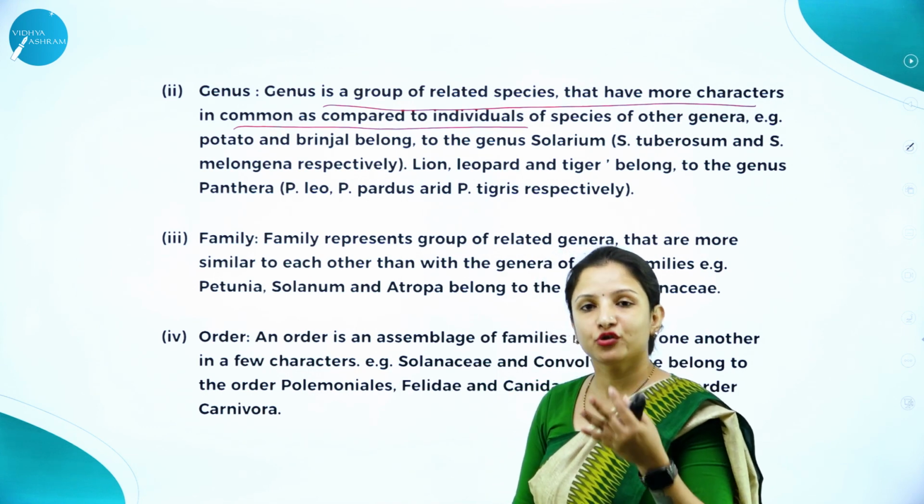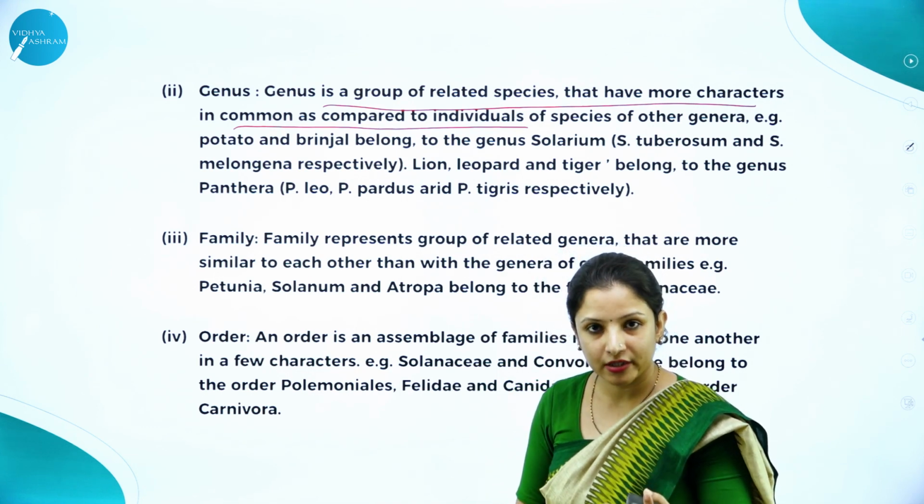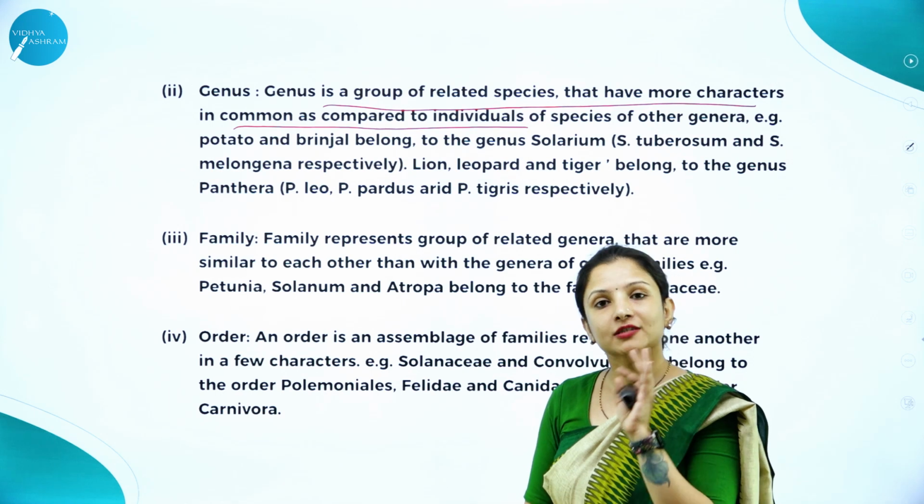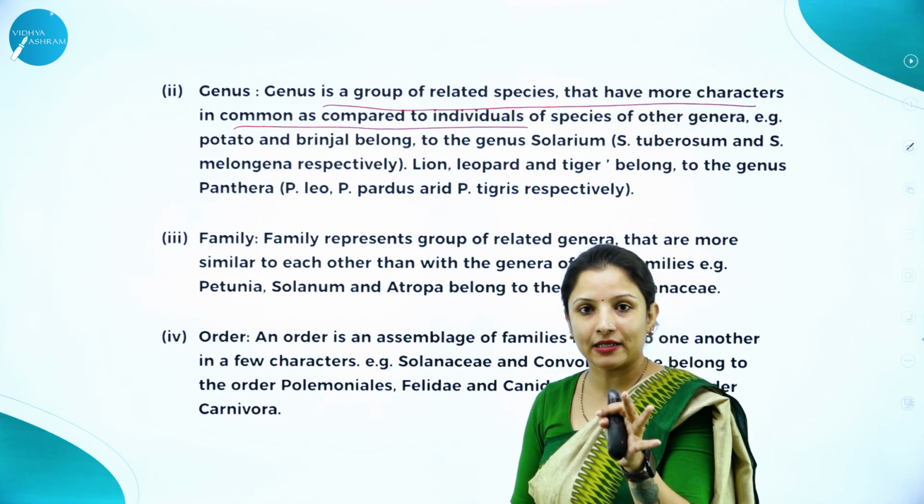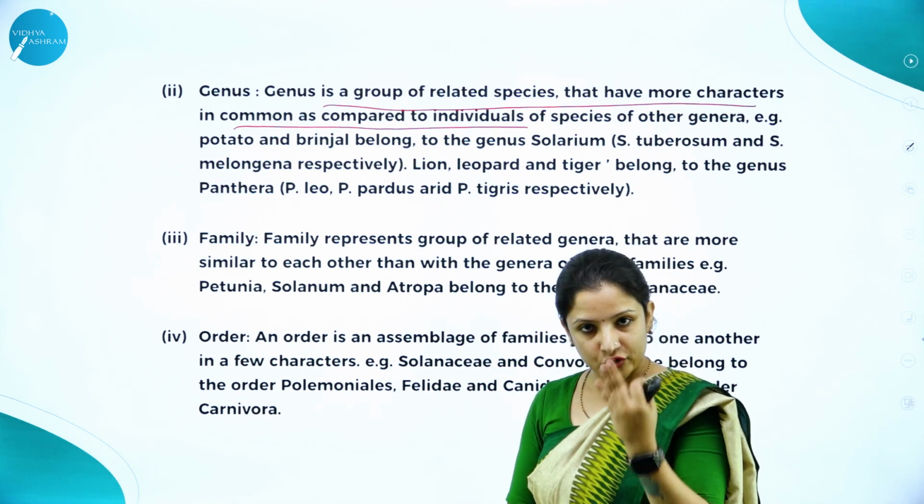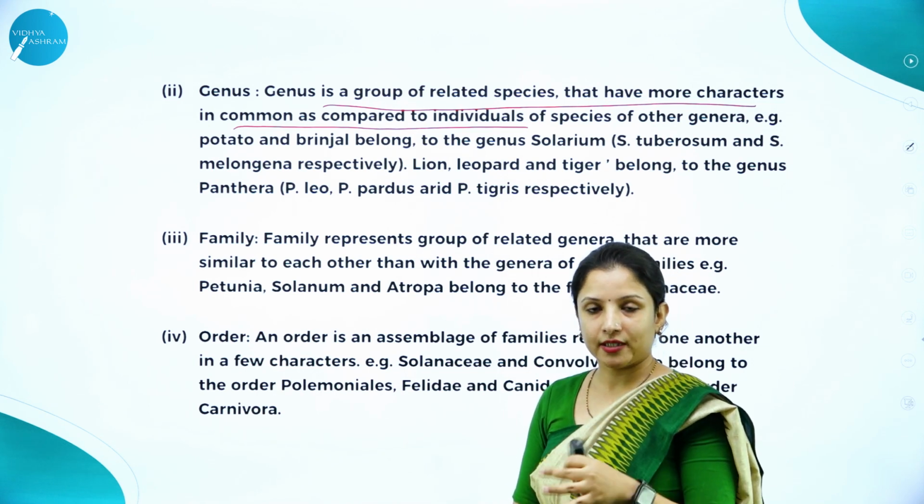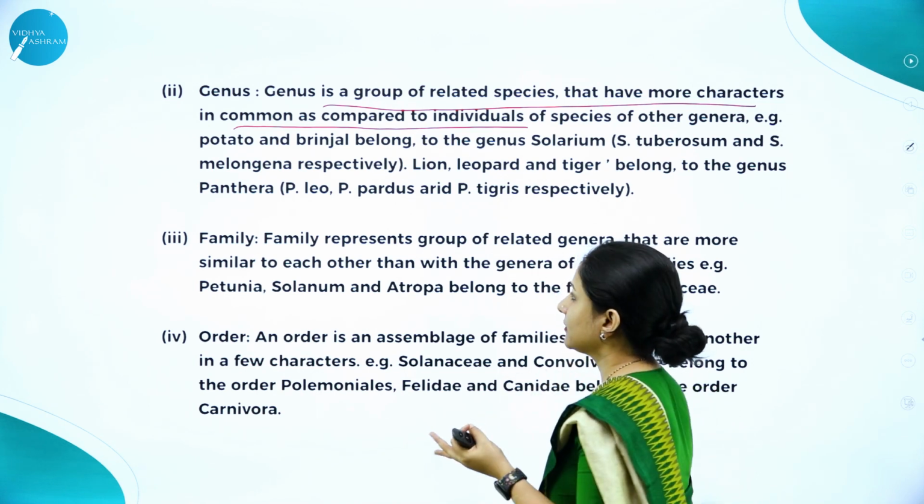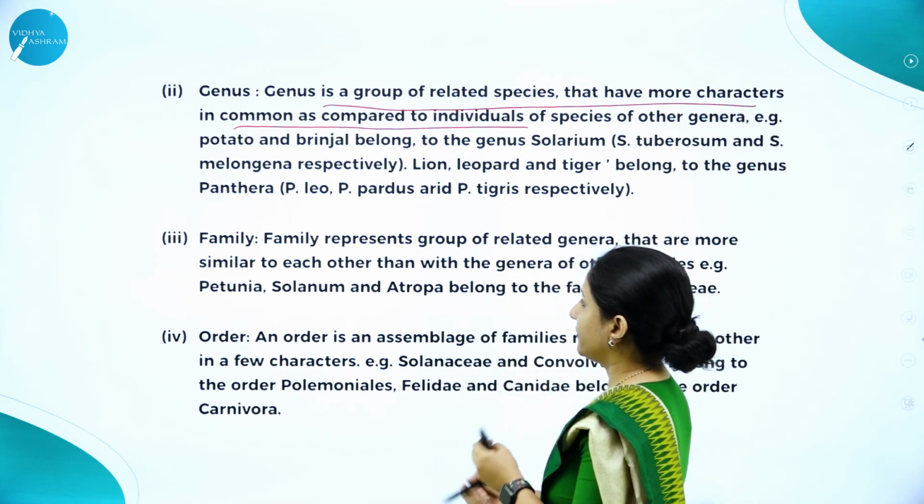Or we have this potato. It is Solanum tuberosum. Solanum melongena for brinjal. So what is the genus there? Genus is Solanum. Species is Solanum tuberosum, Solanum melongena, Solanum nigrum. It's like that.